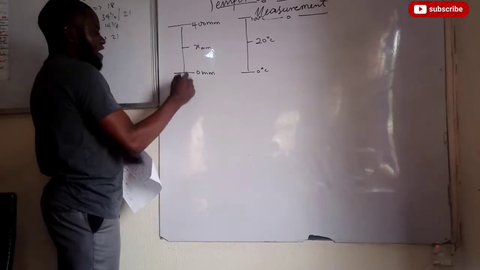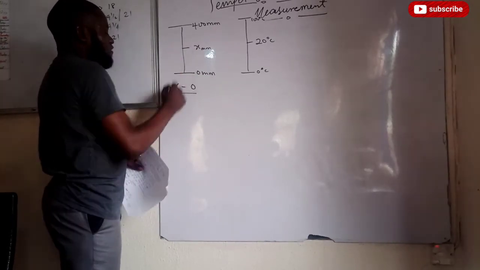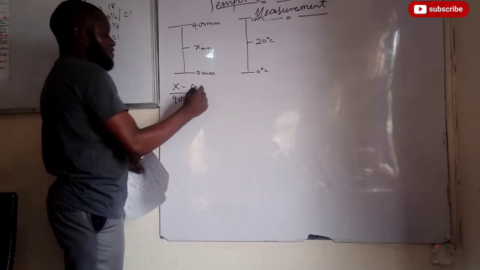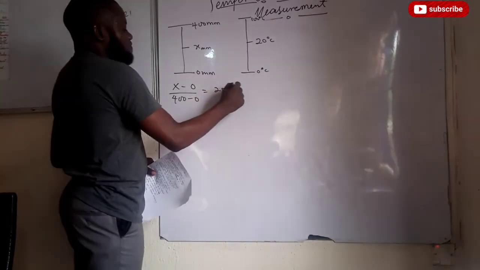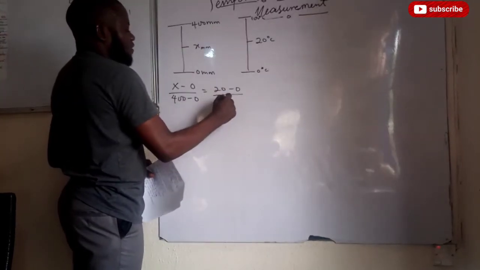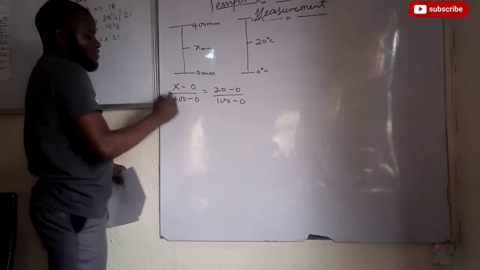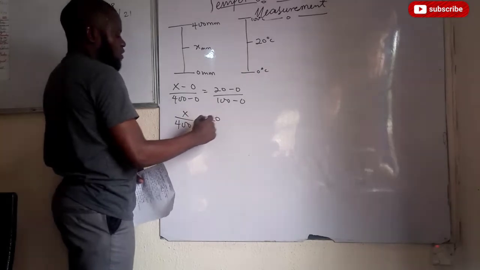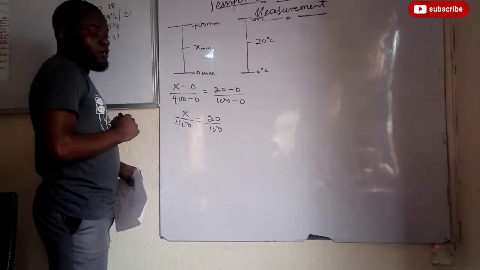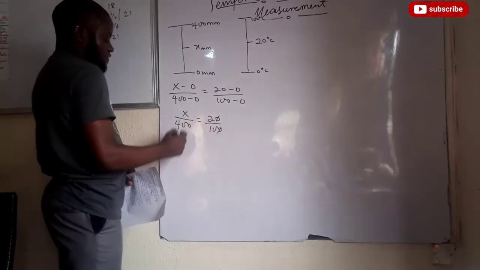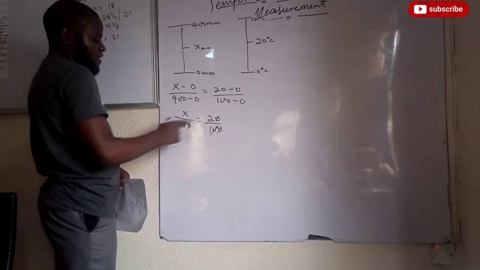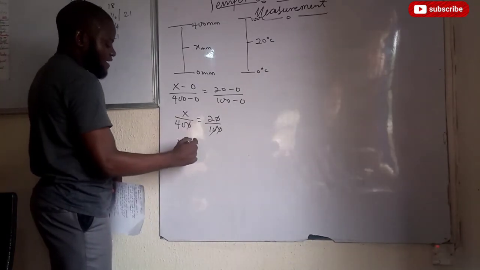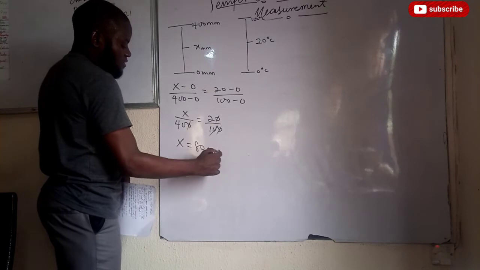So we have x minus 0 divided by 400 minus 0 equals 20 minus 0 divided by 100 minus 0. So this will be x over 400 equals 20 divided by 100. If I cross multiply, I have that x equals 80 millimeter.